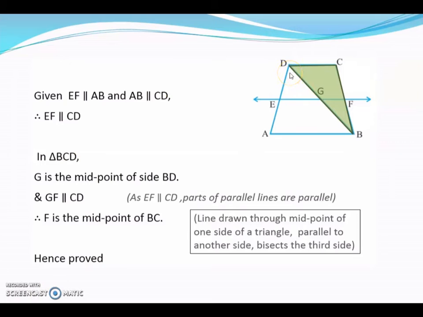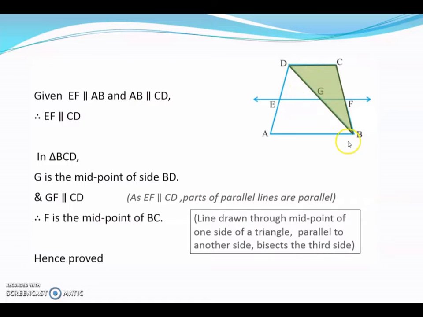We will consider triangle BCD now, this triangle. Now we have already proved in the previous part G is the midpoint of DB. Also GF is going parallel to DC. Now why GF is parallel to DC? This line is going parallel to AB and AB and DC are already given parallel. So therefore this also goes parallel to DC. That is understood. So this line is going parallel to DC as well as AB, both. So GF is part of the same line. So therefore GF also must be parallel to DC.